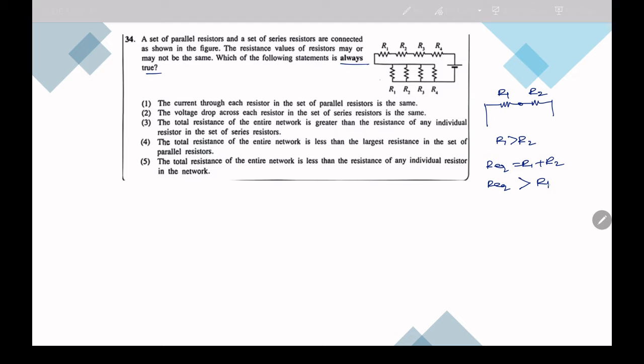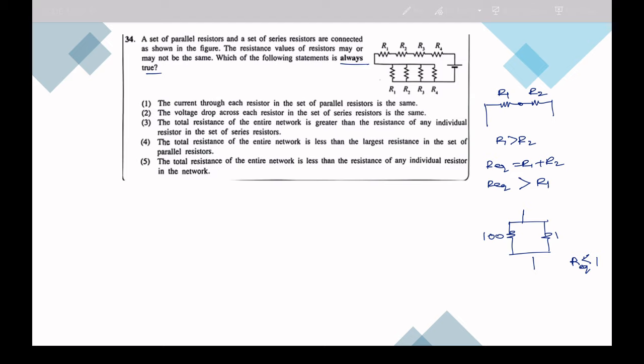So you can say resistance will be larger than the largest when we connect it in series. Similarly, when we connect it in parallel, let's say this is R1 and R2, I'll put numbers, say this is 100 and this is 1, then the equivalent will be less than 1. So you can say when connected in parallel, resistance will be smaller than the smallest.